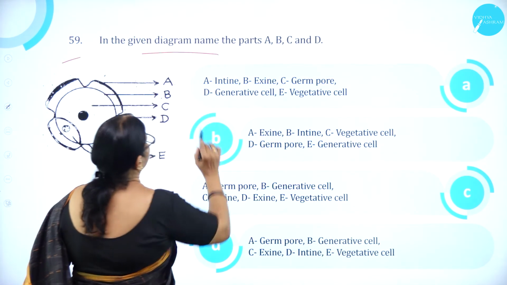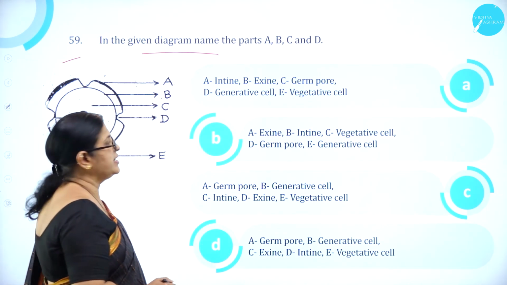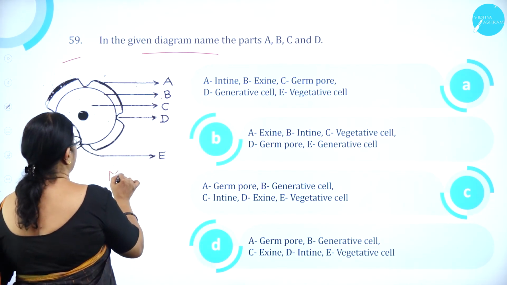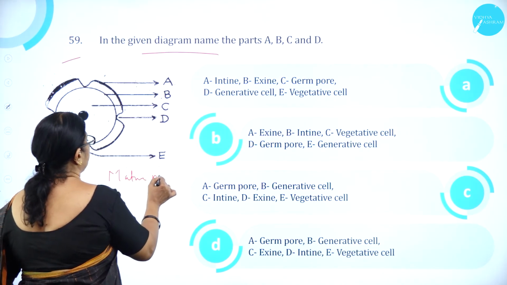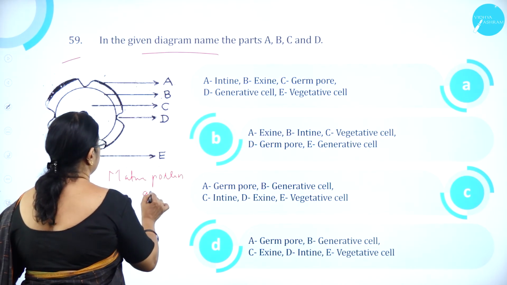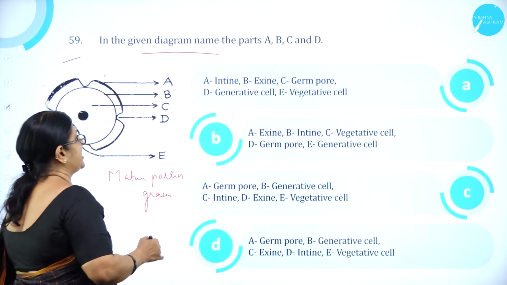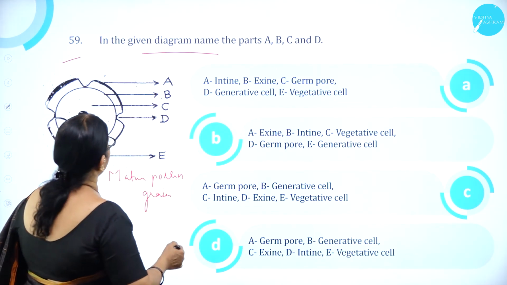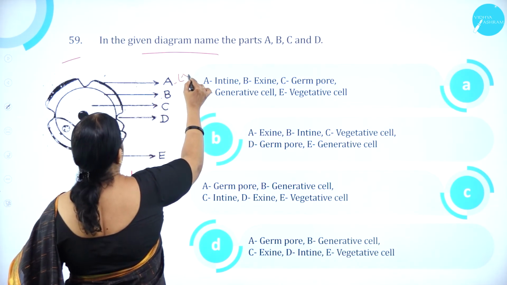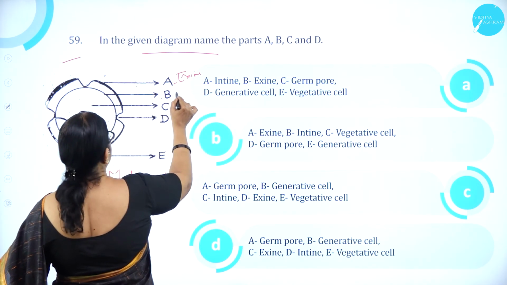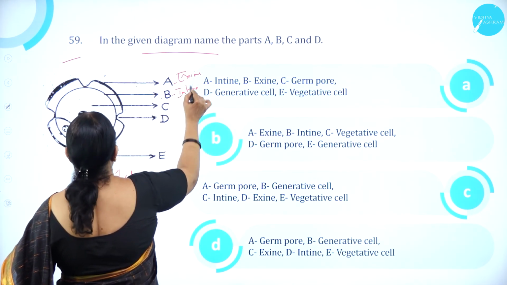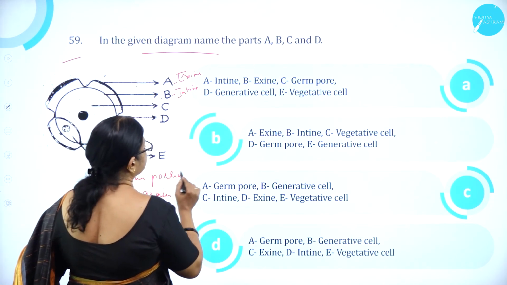In the given diagram, name the parts A, B, C, D. Here, this is the picture of a diagram of a mature pollen grain. So, what are these parts? A, B, C, D, E. A, you can see, is exine. B is intine. Then C is what?